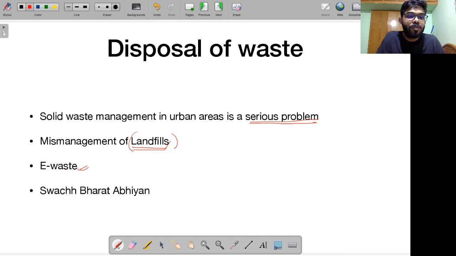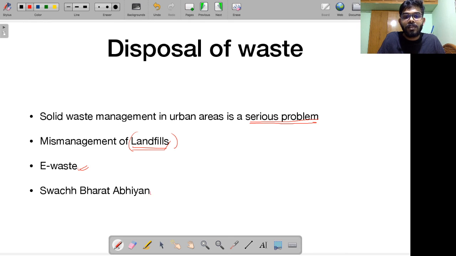Then nowadays, because we are using so many electronic items, like smartphones, tablets and laptops, these are all resulting in the generation of something called e-waste. They have toxic metals like mercury, cadmium, etc. How do we dispose of e-waste? This is a huge problem.